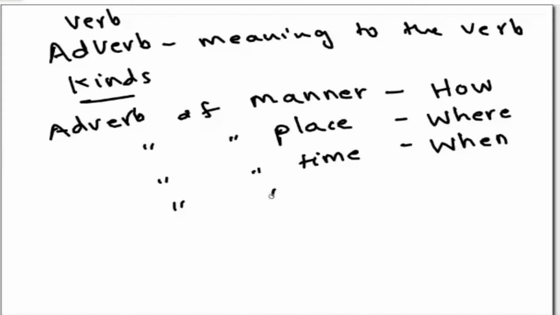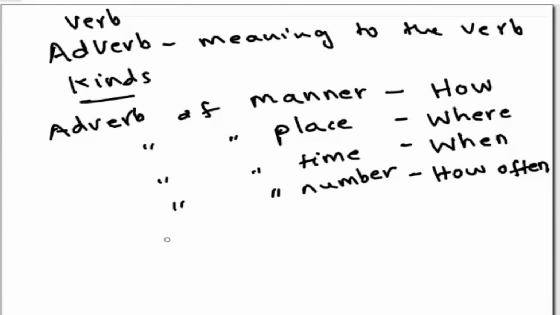Then adverb of numbers. So when we try to answer the question how often, then we end up answering adverb of time.